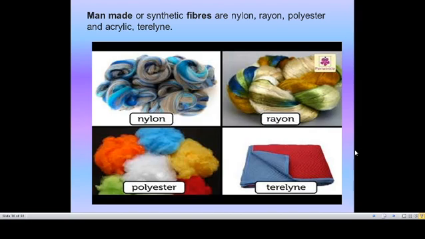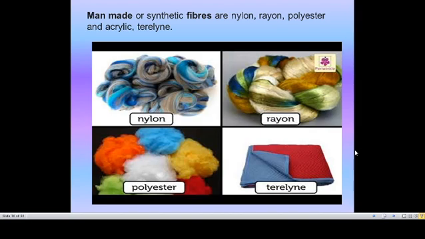So underline these words in page number 17, chemistry in clothing. You can underline that first paragraph, the block letters synthetic fibers. These man-made fibers are made of chemical substances and are called synthetic fibers. Examples: nylon, terylene, rayon. These are all examples of synthetic fibers.